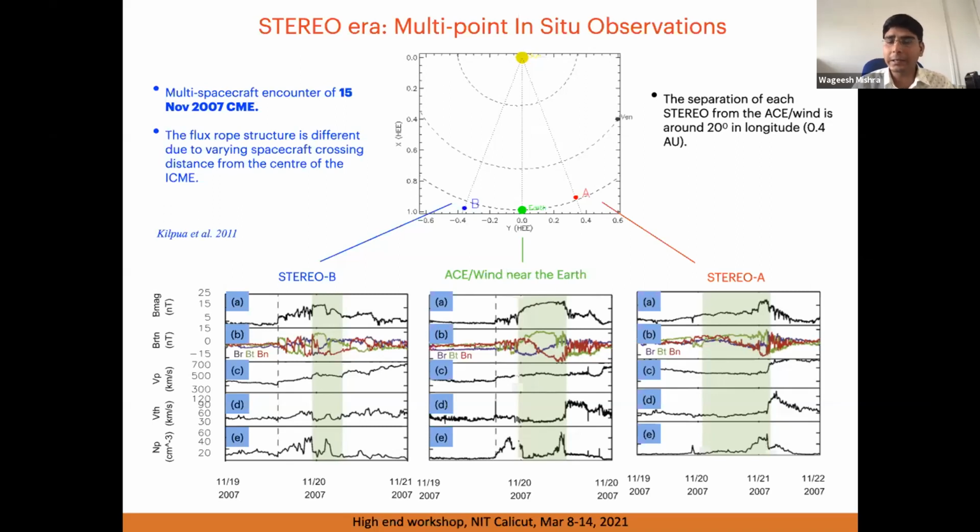This highlights that even with a very small separation, the separation between A and B was only 20 degrees for this event, the sampled plasma parameters are very different. It highlights the inhomogeneity in the CME material. Such inhomogeneity should be studied, how it arises and how it evolves during propagation between Sun and Earth. Therefore multi-point observations, in situ or remote, are required.